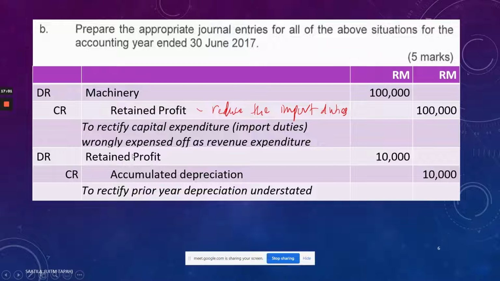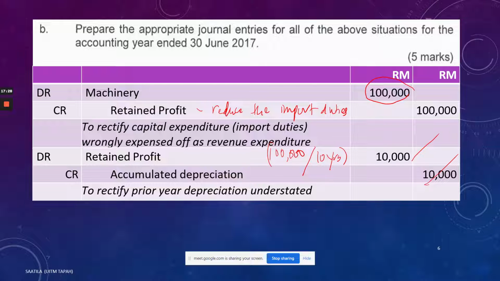The second one is to rectify the prior depreciation expenses that were understated. And remember that 100,000 that you have already included, if you provide depreciation, it would be 100,000 divided by 10 years, right? The extra depreciation that needs to be restated is 10,000, and that was for the prior year.